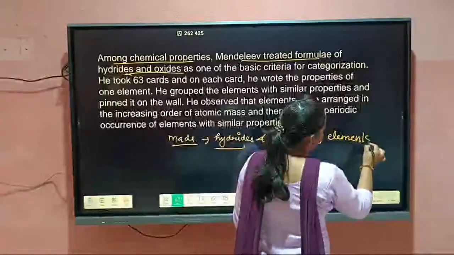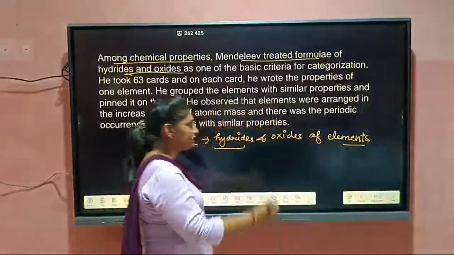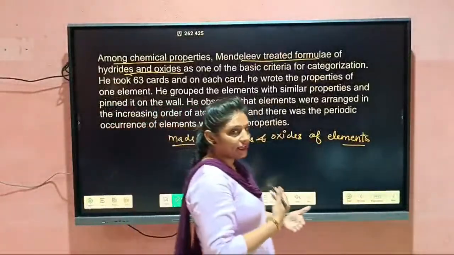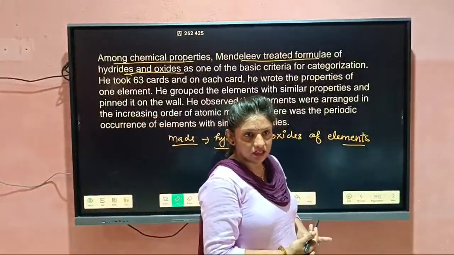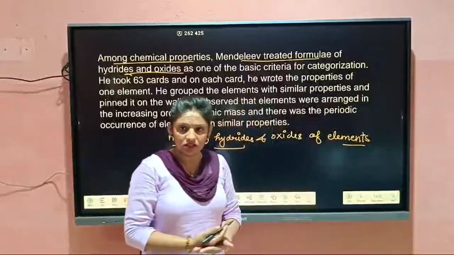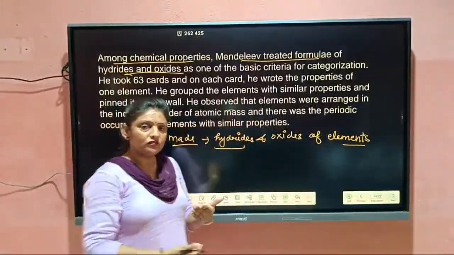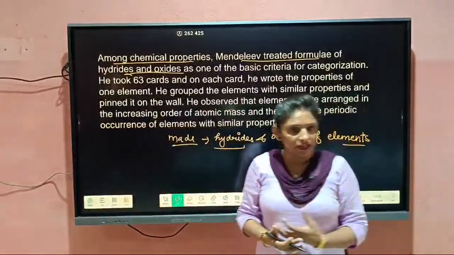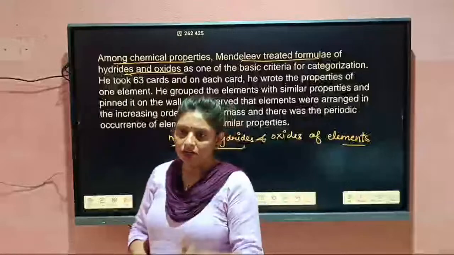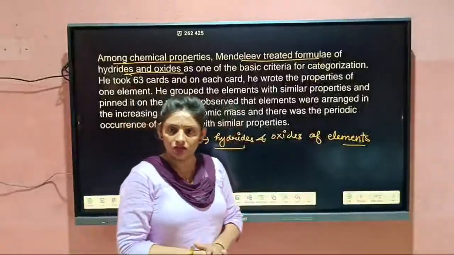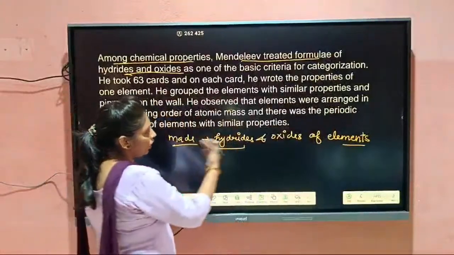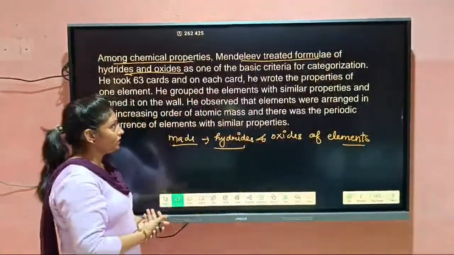And on behalf of the properties of hydrides and oxides, he categorized the elements. If the elements were forming the same type of hydride and the same type of oxides, then he kept them in the same vertical column. So he arranged the elements in order of their similar properties.